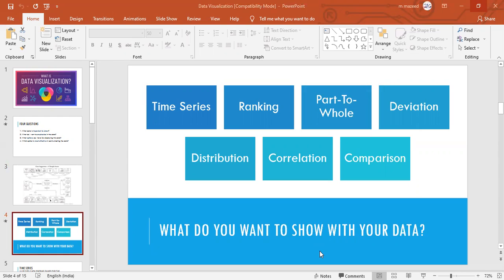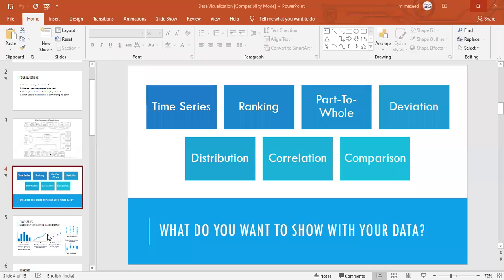You want to categorize what? Again, if not, these many tools are also there for you, because data is in numerical form. You can show the time series or ranking. You can show the part of your data, the whole data, deviation, distribution, correlation, comparison, right? So what do you want to show? You have to decide first.